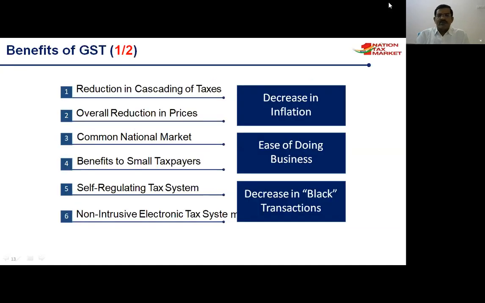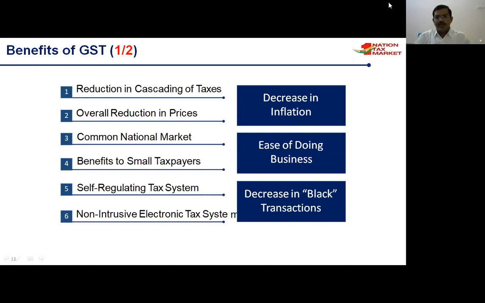Now, what are the major benefits in the GST? GST is basically a destination-based tax, consumption-based tax, recipient-based tax. Earlier, what taxes were there? The major problem of the Indian indirect tax system before GST is the cascading effect. The cascading effect is nothing but tax on tax.